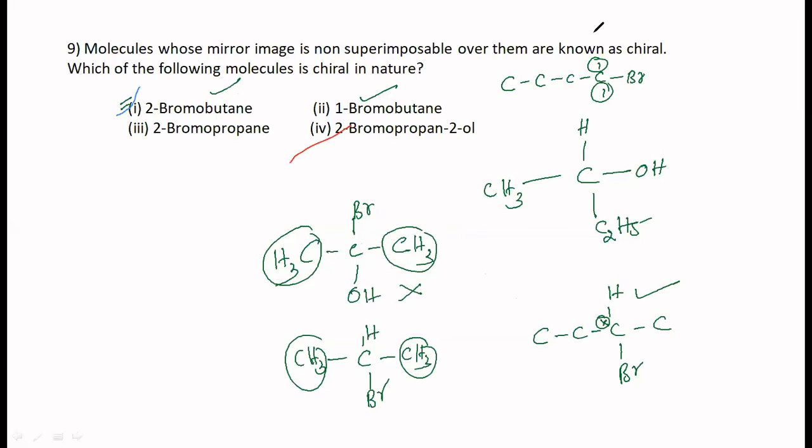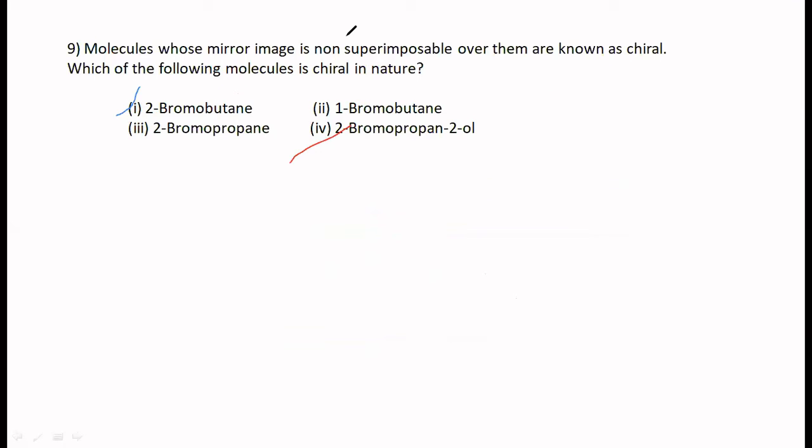Okay. Now in that, what are the other things that are important? Supposing I write this. This is your Br, 2-bromo. This is your C2H5. This is your CH3. And this one is hydrogen. What is the configuration? This is your chiral carbon. What is the configuration of this?